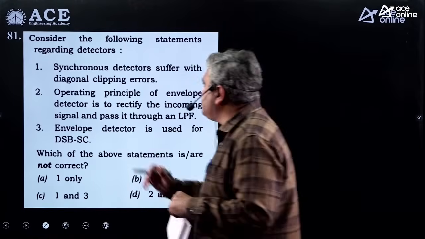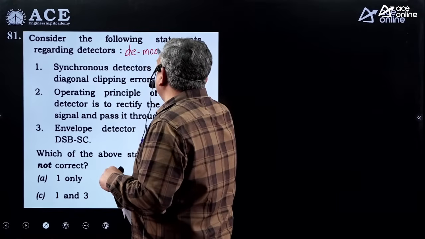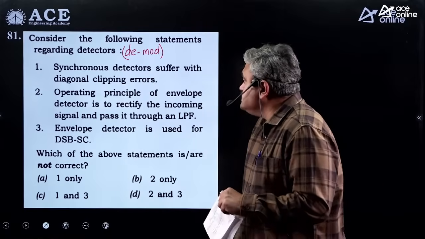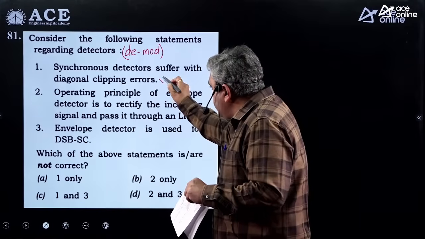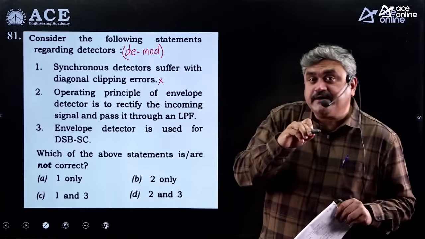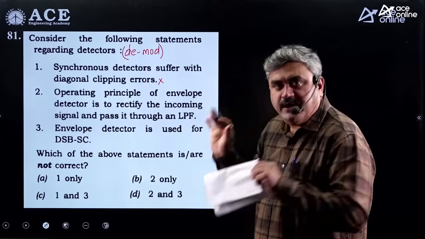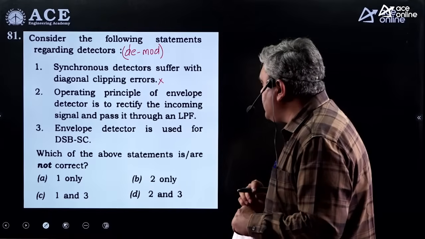Next. Consider the following statements regarding detectors. Detectors means what? They are basically demodulators, where they will demodulate the modulated signal and generate the message signal. Now see what are the options given. Synchronous detectors suffer with diagonal clipping. No. Diagonal clipping comes with the envelope detector. Envelope detector is a non-coherent or non-synchronous model of demodulator. So eliminate 1.